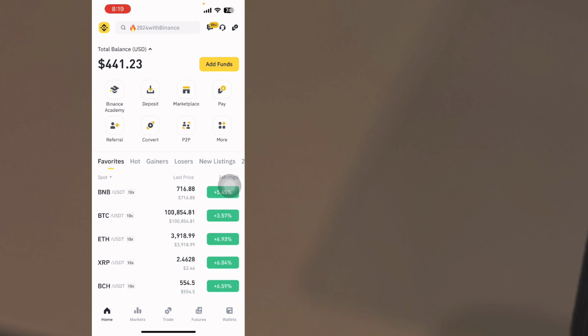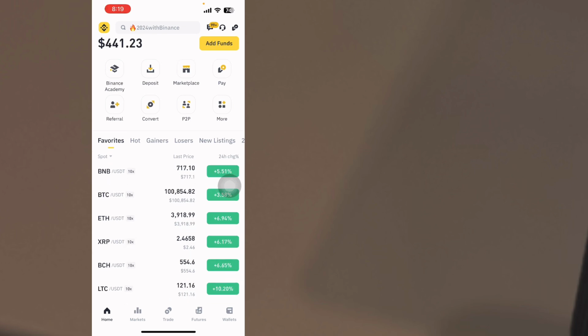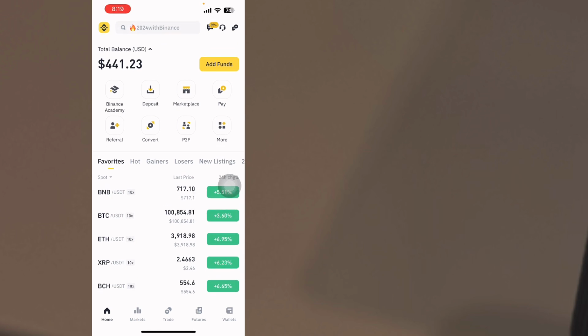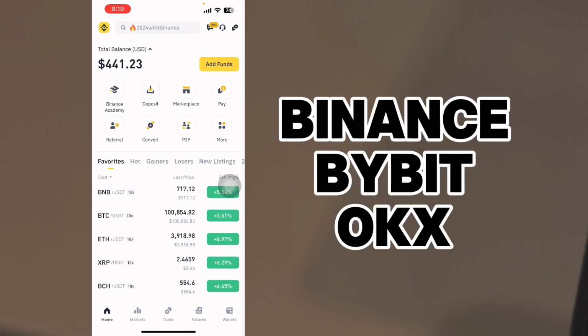So basically what you need to do is deposit at least $10 into your Binance account. We have 3 exchanges that I recommend. I'll leave the links in the video description. You can either use Binance, Bybit, or OKX, but those in the UK can also use KuCoin. They all perform the same function.